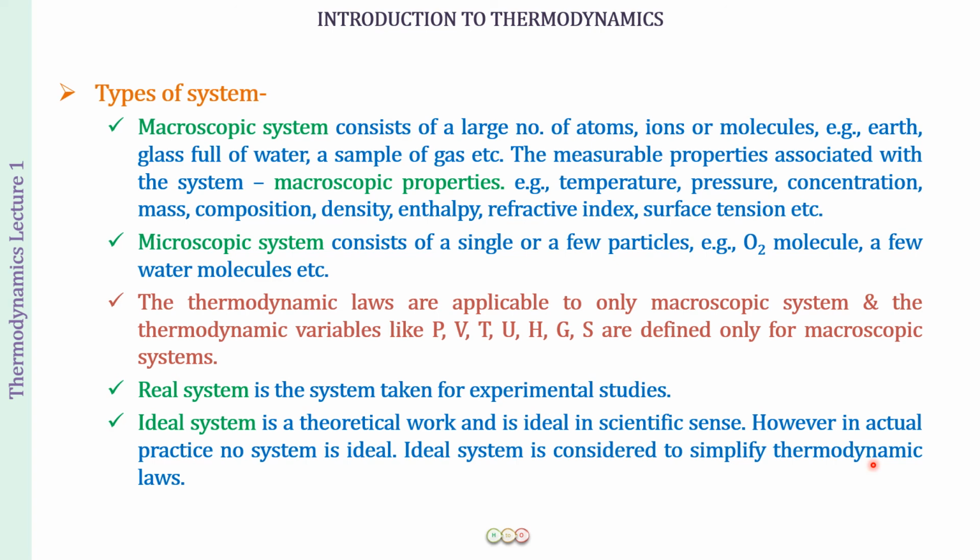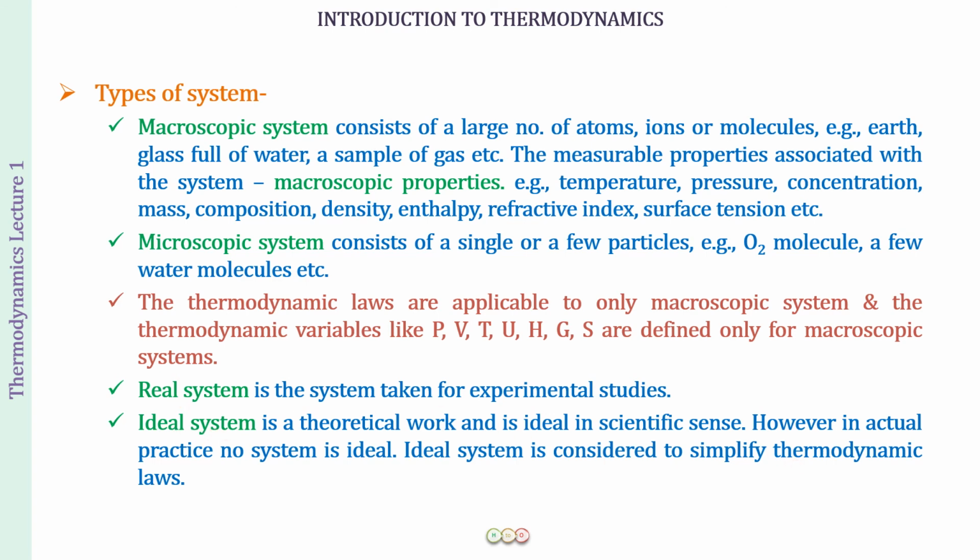So then we had to modify, and then we learned the real gas equation. Similarly, the system which we actually take for the experimental studies is going to be a real system, but we just approximate it to an ideal system so that we can easily apply the